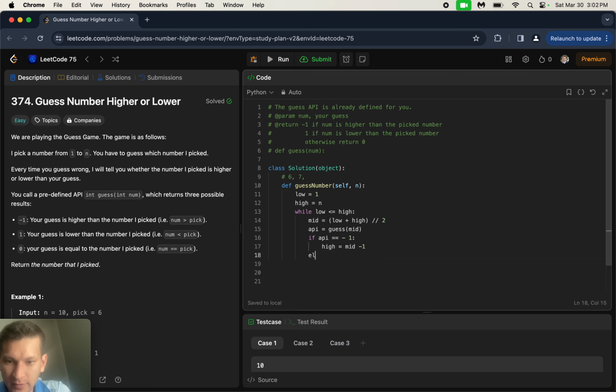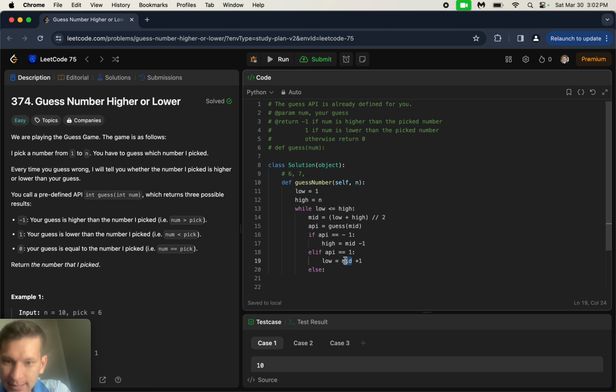That part's a little confusing. I'll explain it again at the end. So if API is equal to 1, that means the number is too low, so we need a higher number. So the low is equal to the midpoint plus 1. And if the midpoint is exact, we found the number, and we're going to return the midpoint.